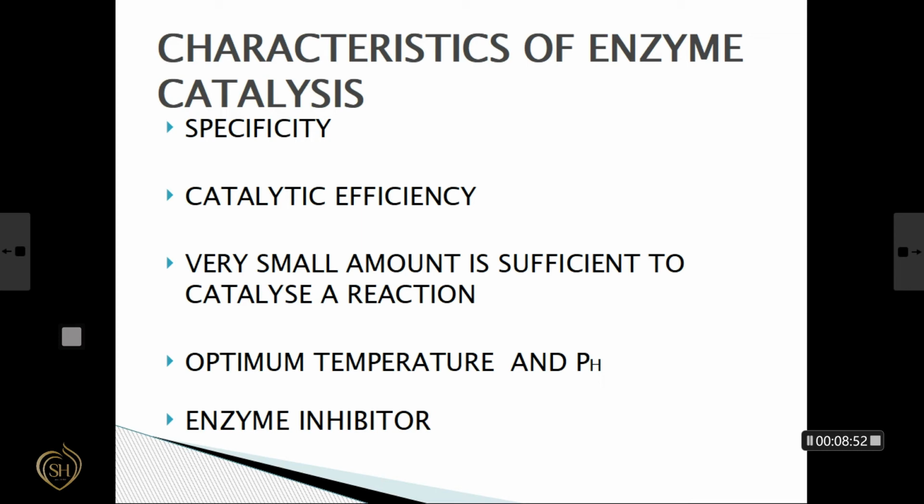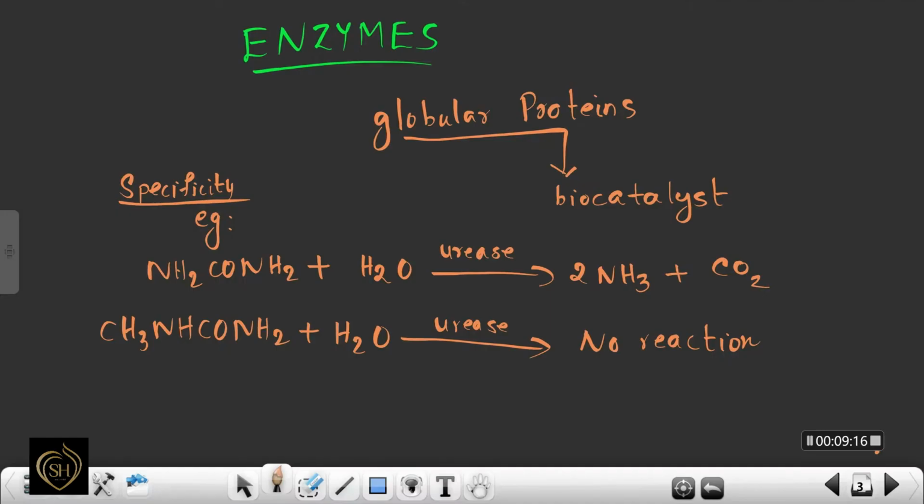First one is specificity. Enzymes are highly specific in their action. That means, consider a reaction urea to ammonia. This type of reactions are catalyzed only by the enzyme urease. But it does not hydrolyze N-methyl urea. That means, consider this reaction.